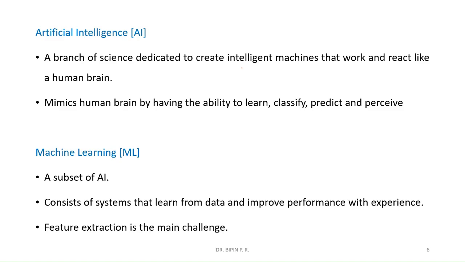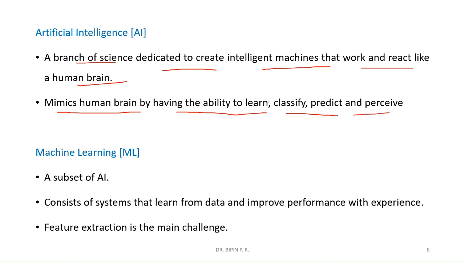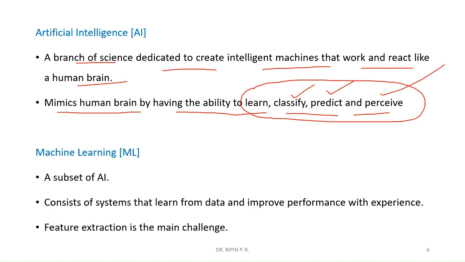Okay. Now, artificial intelligence is the branch of science dedicated to creating intelligent machines that work and react like a human brain. So that means it mimics the human brain. Artificial intelligence mimics the human brain by having the ability to learn, classify, predict, and perceive. These are the functions our human brain is performing: learning something, classifying something, predicting something, perceiving.